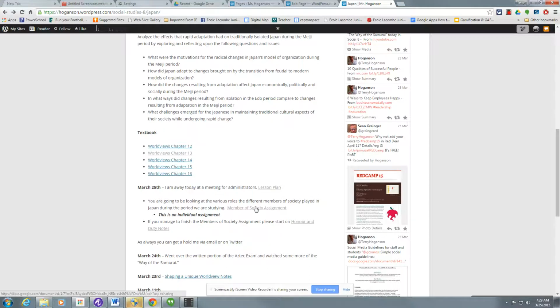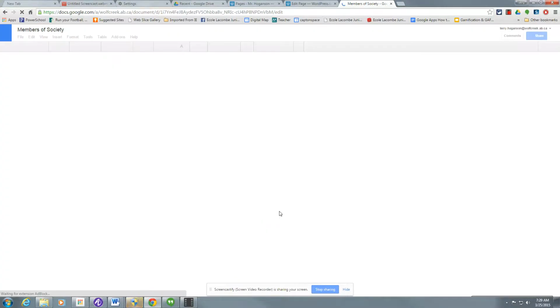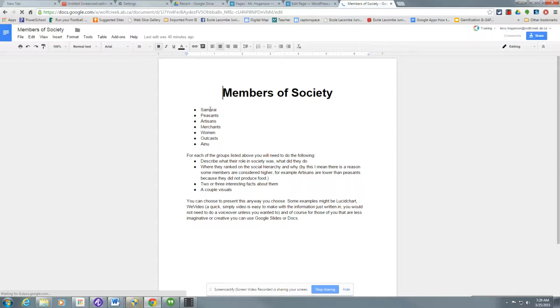So here's the assignment I'm going to have you get started on, members of society. You have the samurai, peasants, artisans, merchant women, outcasts, and the Ainu. For each of the groups listed above, you will need to do the following. Describe what their role in society was, or what they did. That's what they did. What was their job? Okay, that's what you're looking for there.